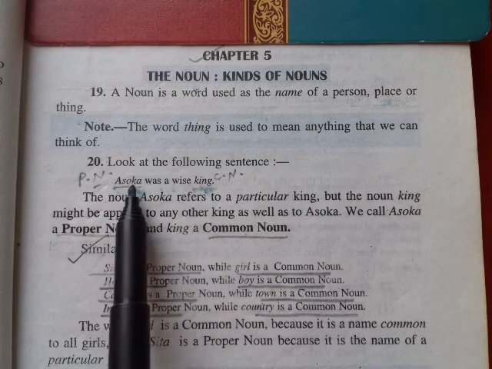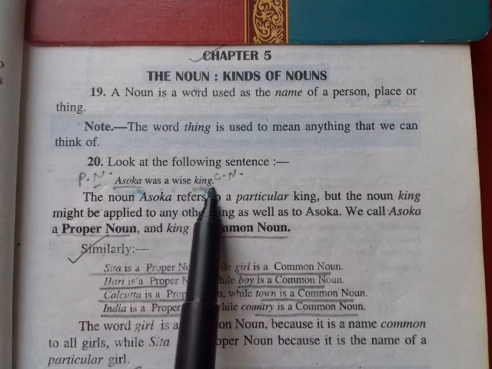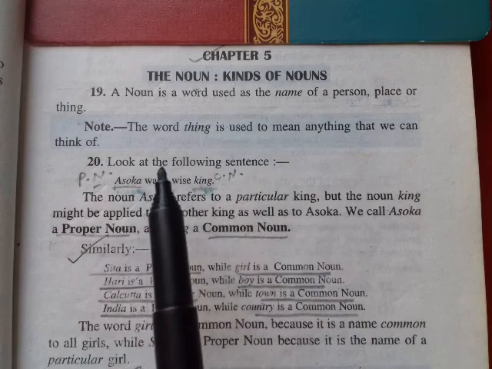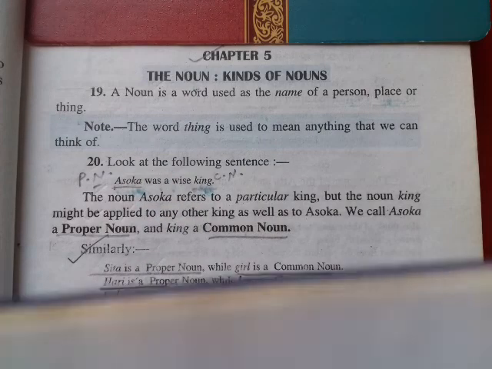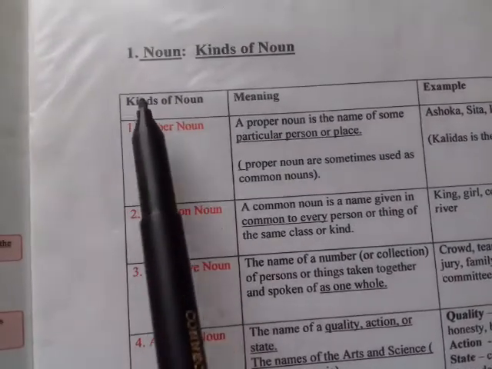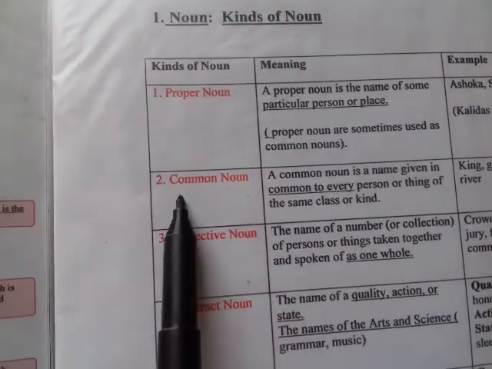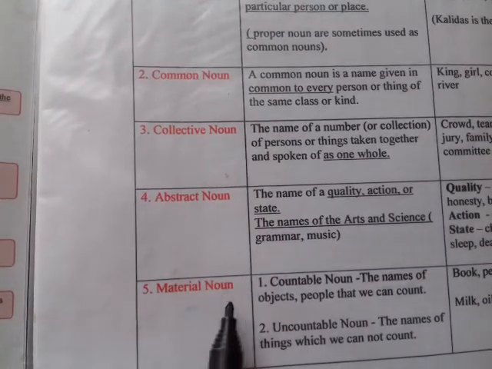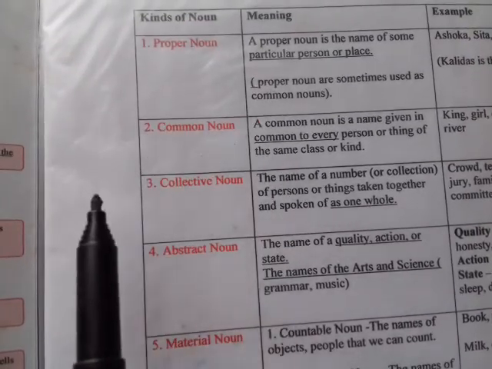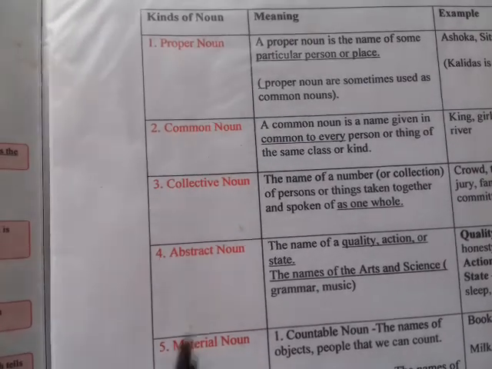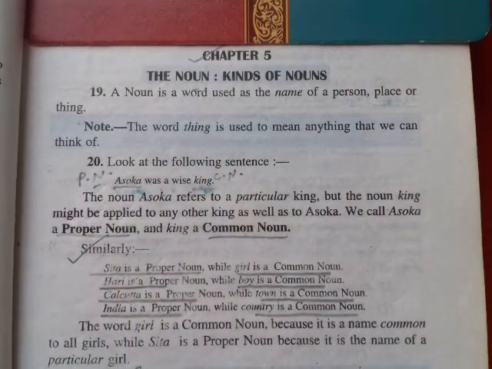Before explaining this sentence, let me tell you the kinds of nouns. There are 5 kinds of noun: proper noun, common noun, collective noun, abstract noun and material noun. So now just try to understand the kinds of noun one by one.